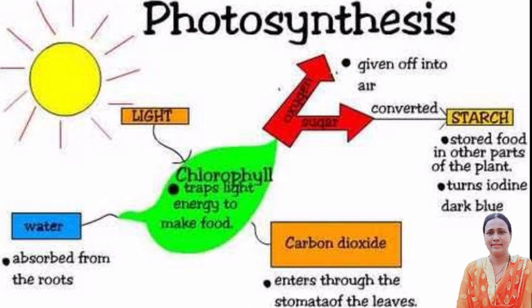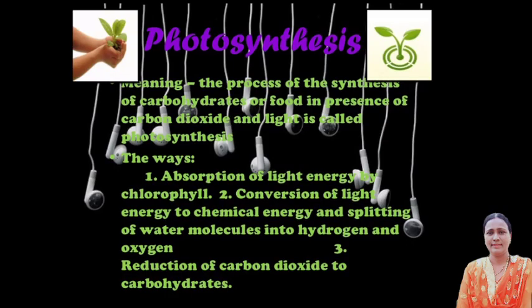Now, which are the events involved in photosynthesis? There are major events that occur during the process of photosynthesis. Very important is the first one, absorption, light energy which is absorbed by chlorophyll, and then conversion, light energy into chemical energy and splitting of water molecules into hydrogen, and reduction. So there are three events: absorption, conversion and reduction of carbon dioxide into carbohydrates.